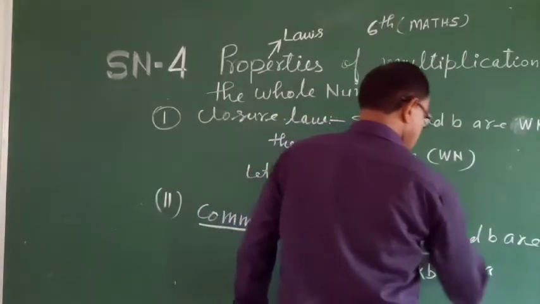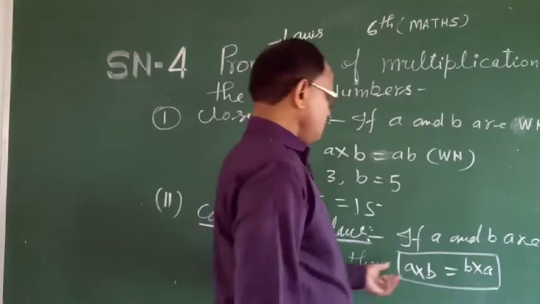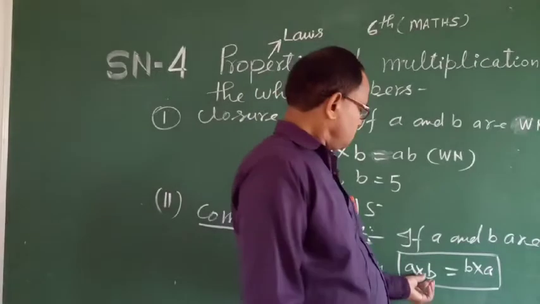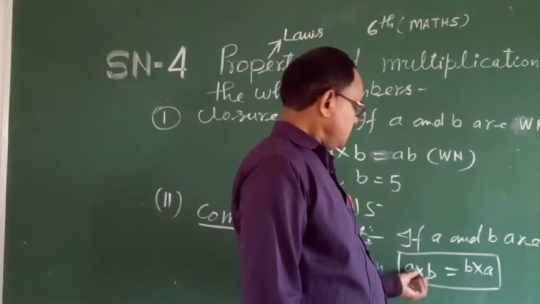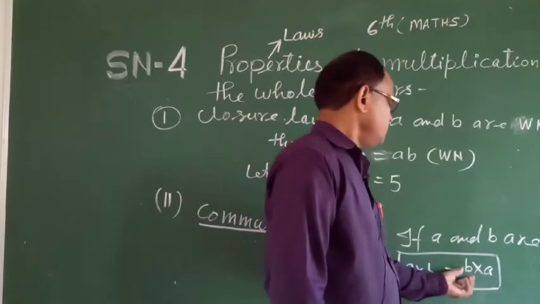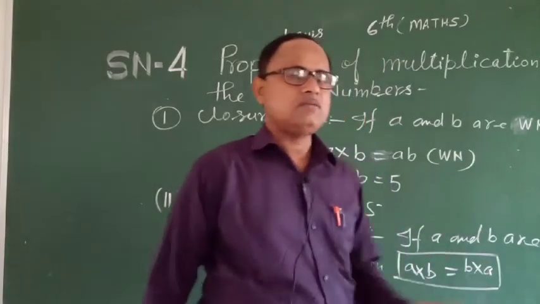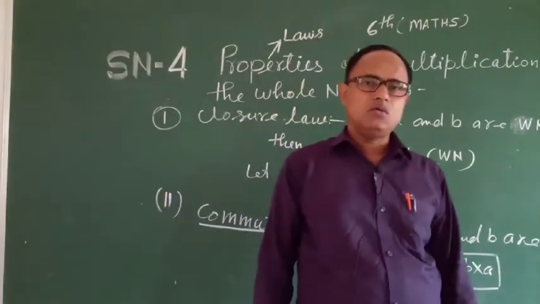This is the rule where only the terms change. A into B, we can write B into A, and the result found is also a whole number.